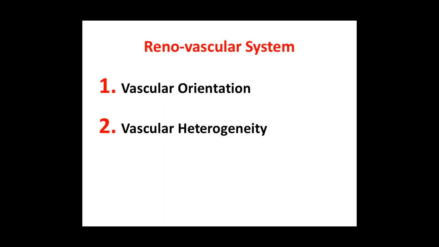Next, come to the renovascular system. Within the renovascular system, we shall try to cover certain important features. As we understand the nephron orientation, here we also understand the vascular orientation. We shall also understand a typical feature of vascular heterogeneity. And lastly, we shall understand the special capillary system in the kidney. These are the three subsections of today's class, which I shall cover one after another.